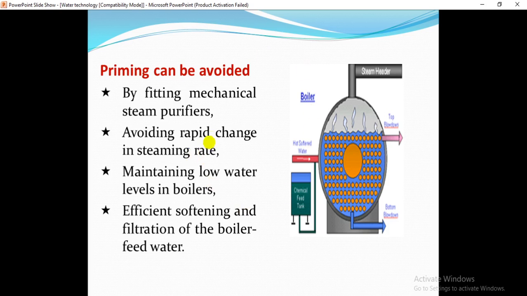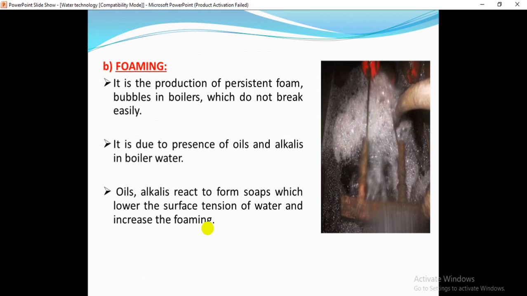This is the setup where there is a formation of priming. By using these techniques we can avoid priming in the boilers.